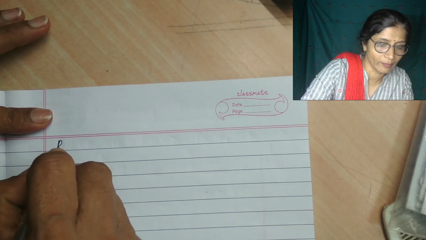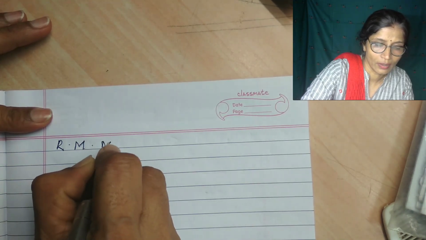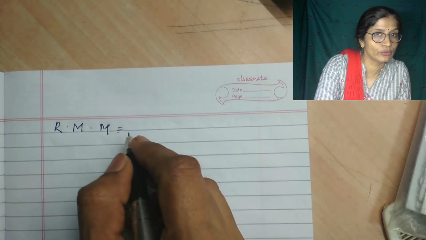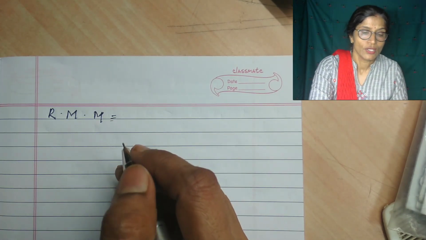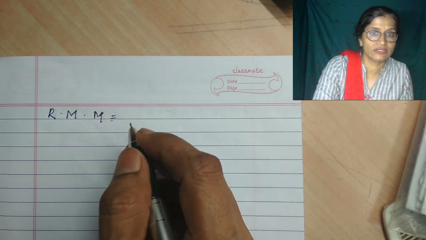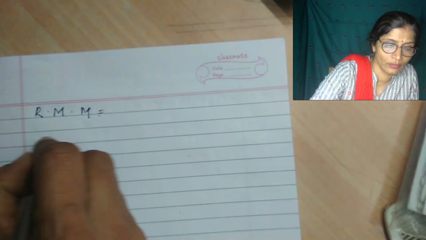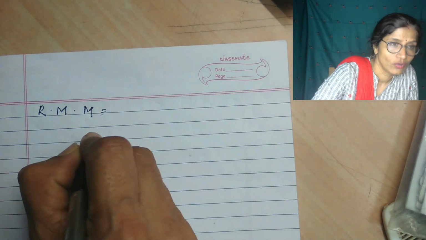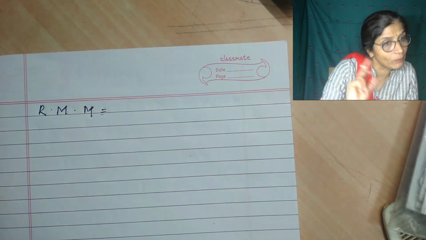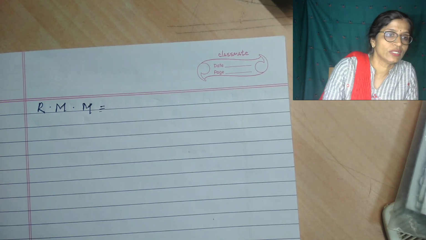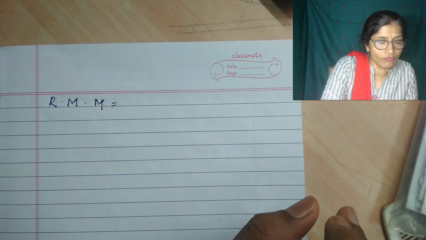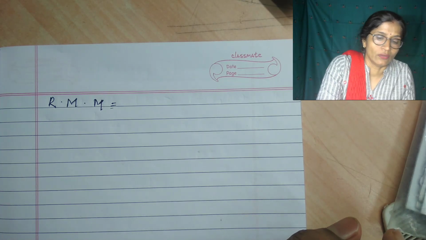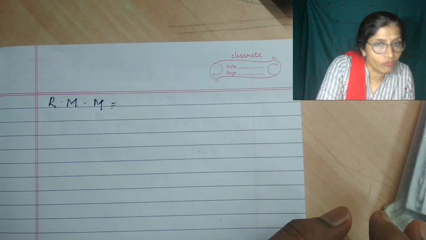Now next is RMM, relative molecular mass. Relative molecular mass is also known as the molecular weight. It is the ratio of the weight of one molecule of the substance to the weight of 1 by 12 the mass of one carbon atom.